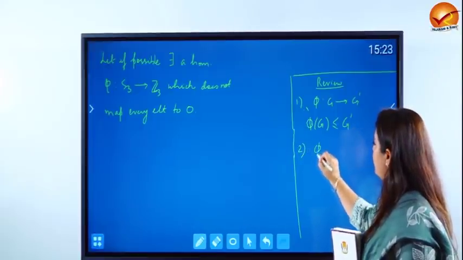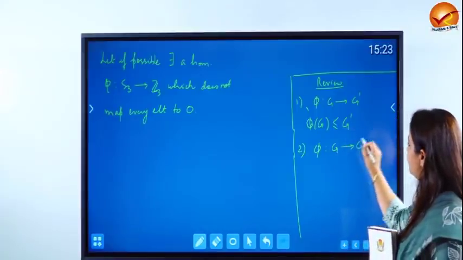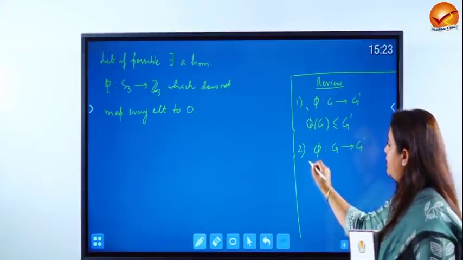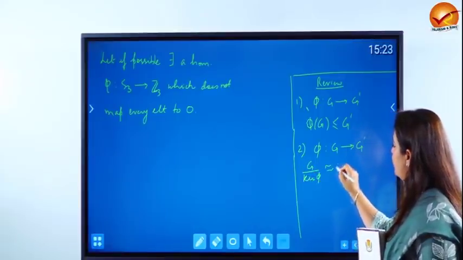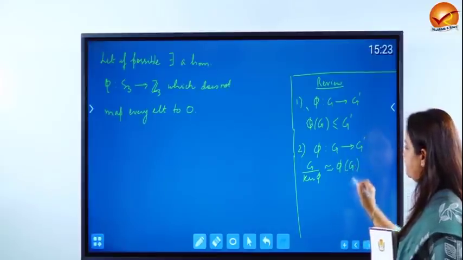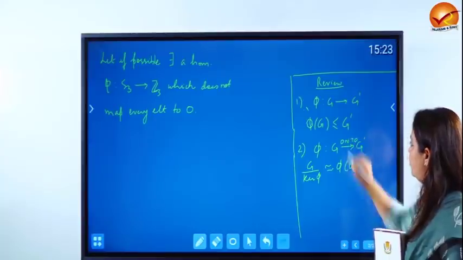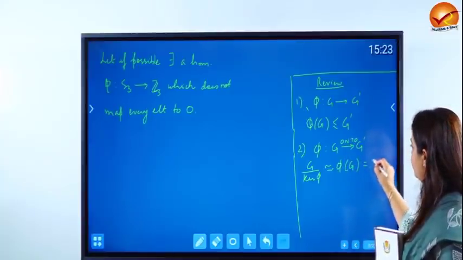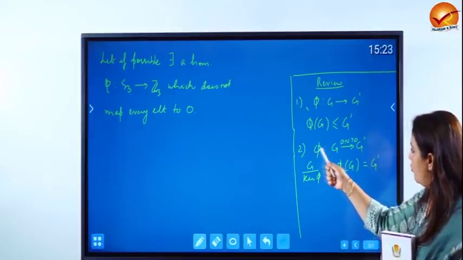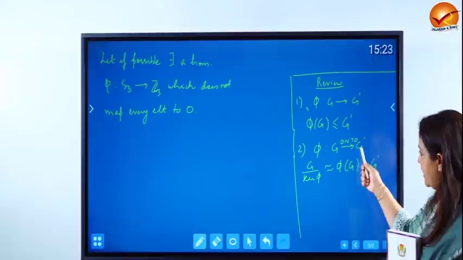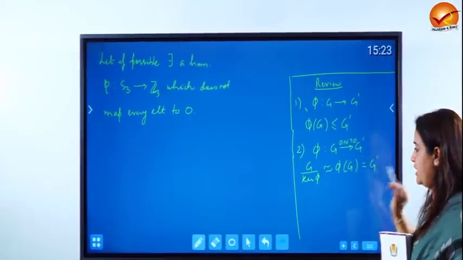Second is recall the fundamental theorem, which says that if phi is a homomorphism from G to G dash, then the factor group G by ker phi is isomorphic to phi of G. Further, if this map is onto, then phi of G can be replaced by G dash. So in a sense, if phi is a homomorphism from G onto G dash, then G upon ker phi is isomorphic to G dash.